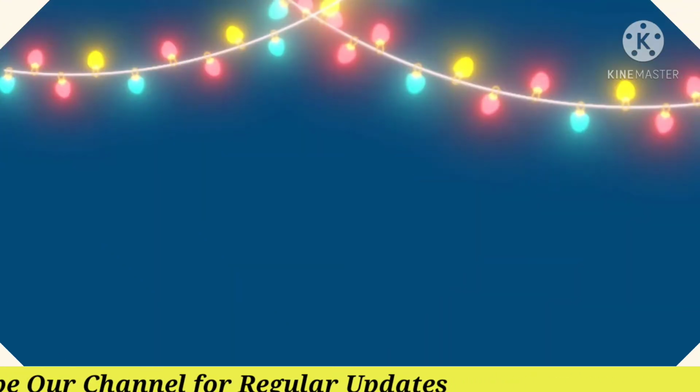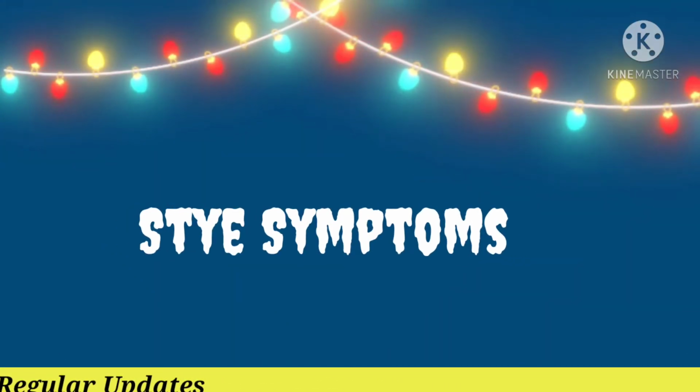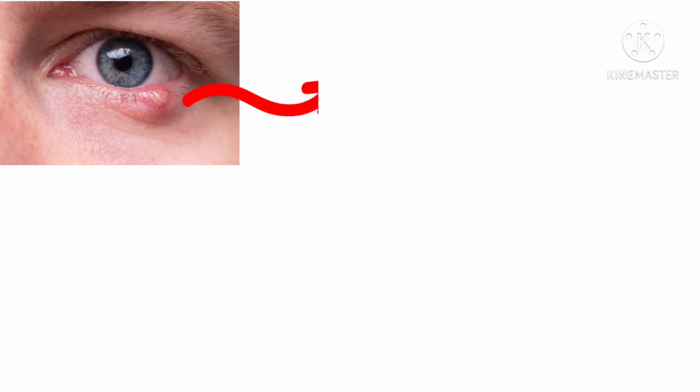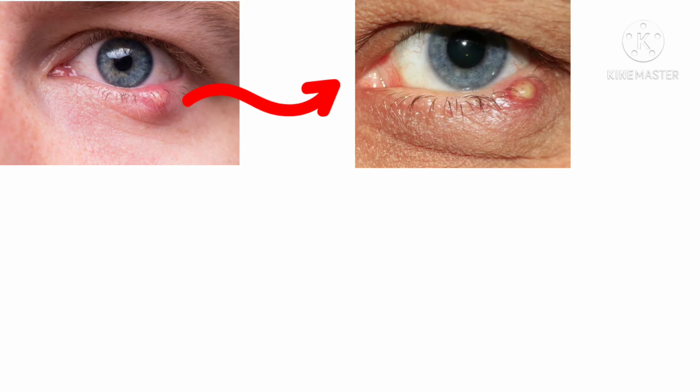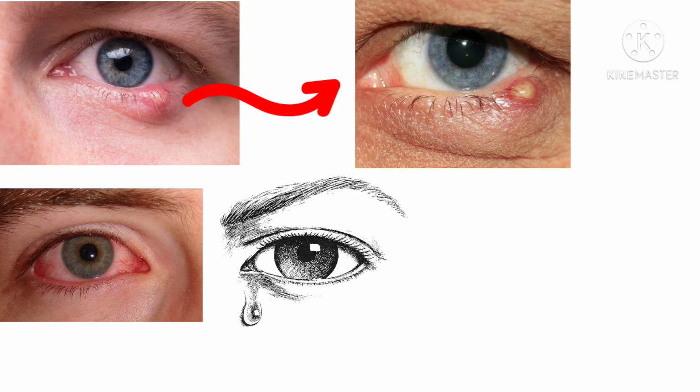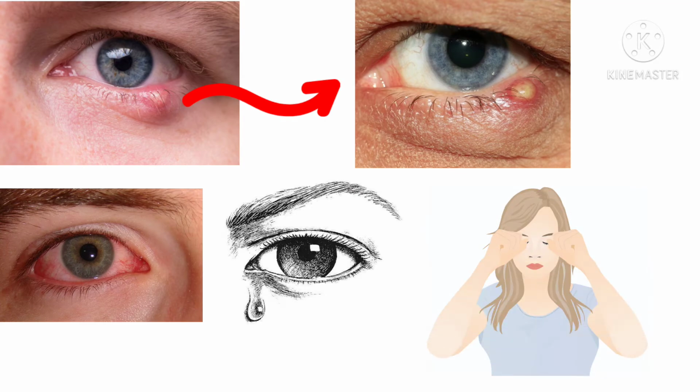Now we'll go with the symptoms of stye. Generally, this stye starts as a small painful lump on the eyelids, and in turn it may progress into pus formation, and the person may experience symptoms like eye redness, watery eyes, and a foreign body sensation, that is, the sensation of something stuck in the eyes, etc. These are some of the symptoms of stye.